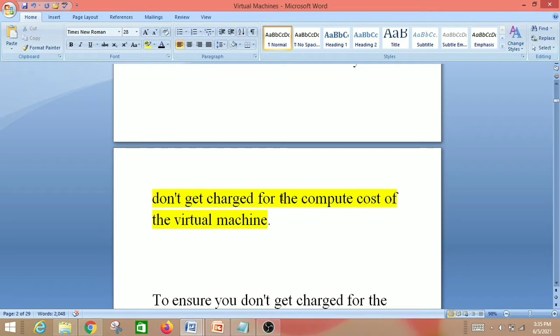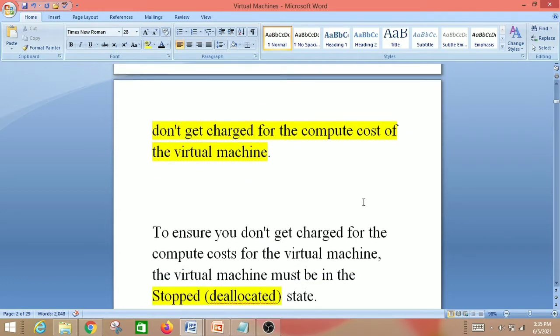They will ask, if we deallocate one virtual machine, do we have to pay for it? Yes, we have to pay, because here it is mentioned that you don't get charged for the compute cost, but we have to pay for the disk storage, even if the virtual machine is in the deallocated or stopped state.